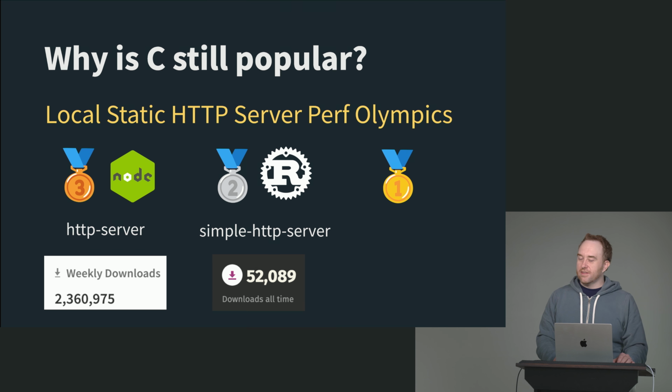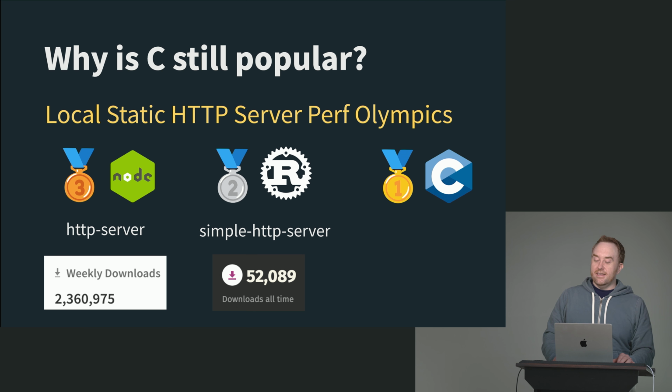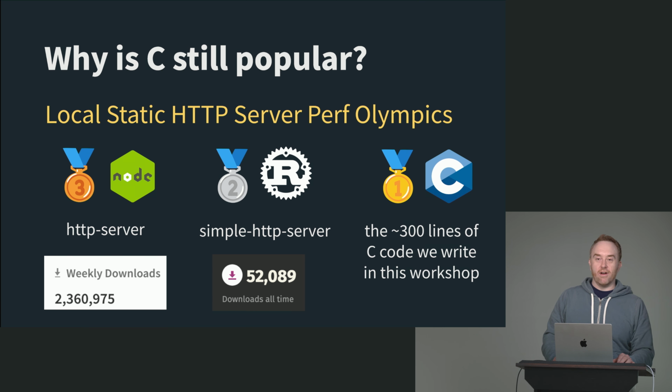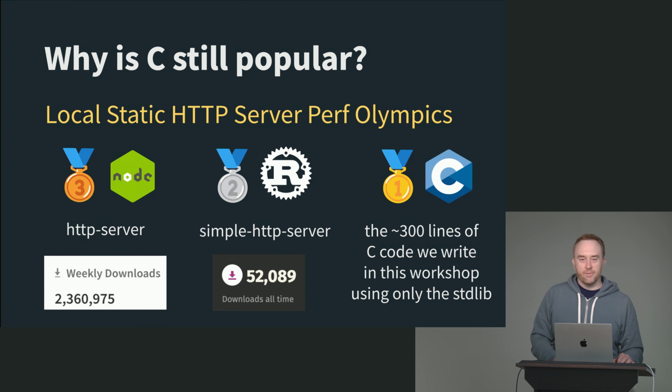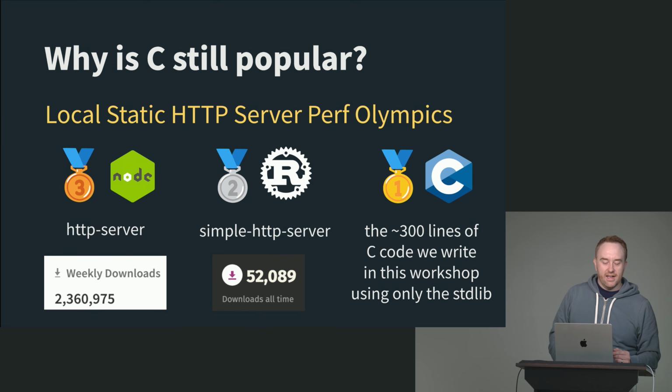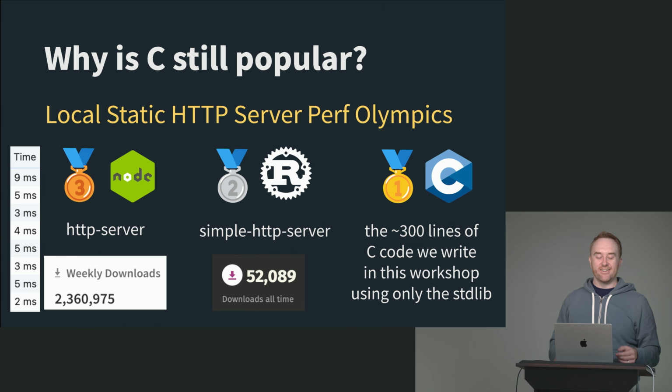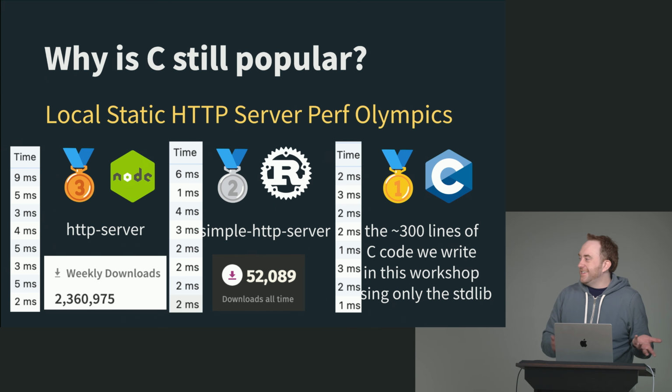And then in first place with the gold medal, the fastest local HTTP server among the ones that I tried is written in C, and it is the about 300 lines of C code we write in this workshop with only the standard library and no third-party dependencies whatsoever. So this is kind of an example of why C is still popular. I mean, granted, we're not talking about blisteringly fast differences here. All of these are under 10 milliseconds of response time to load all the different assets statically.